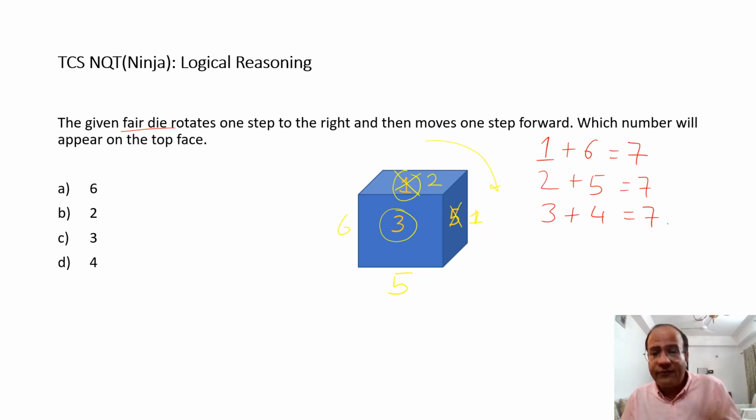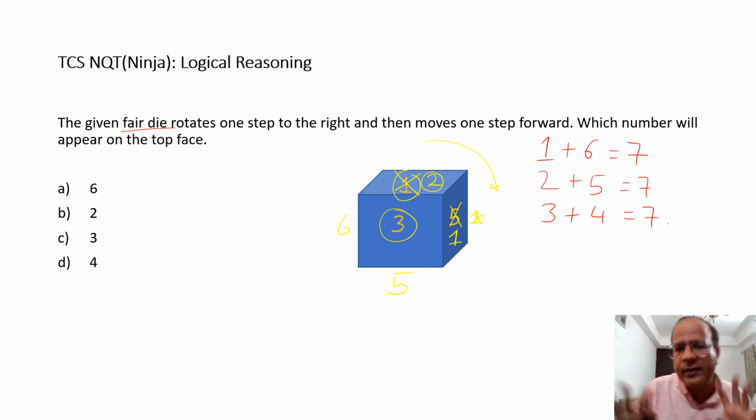So after the first motion, which is onto the right, we see that 2 has come on the top face, 3 is the face which is facing us, and 1 is on the right. Let me write this one over here. Okay, so this is how it is going to look after it has made one transition, towards the right.